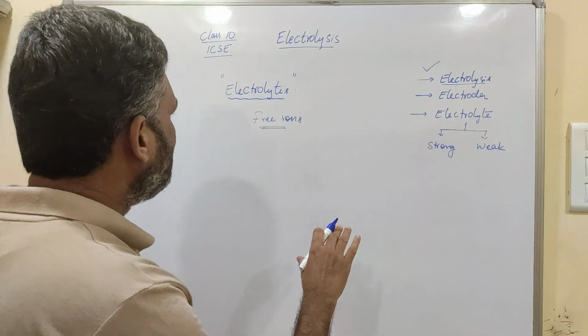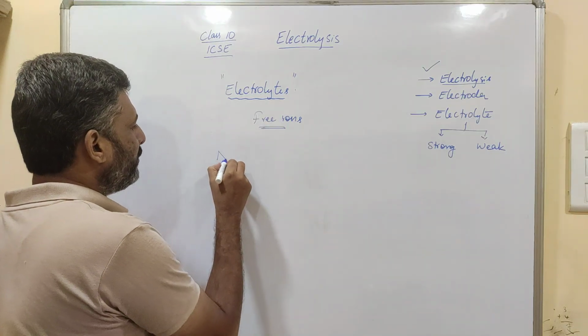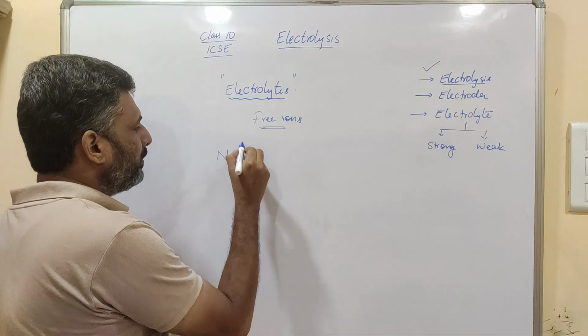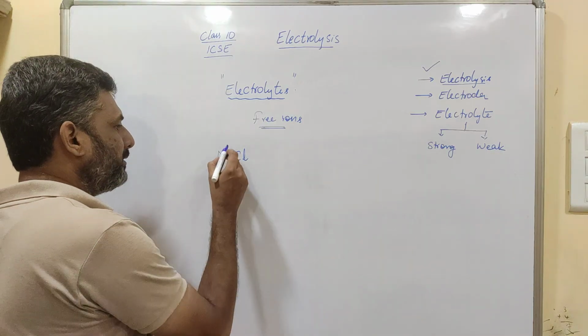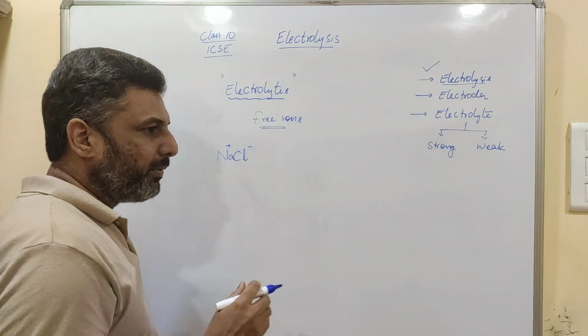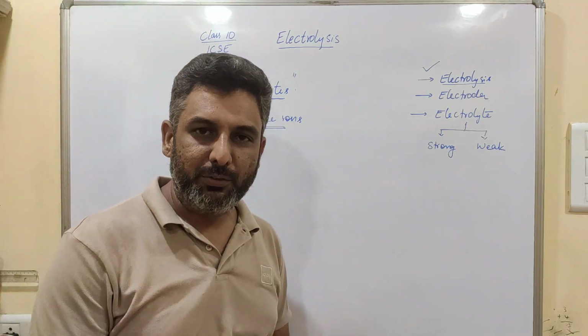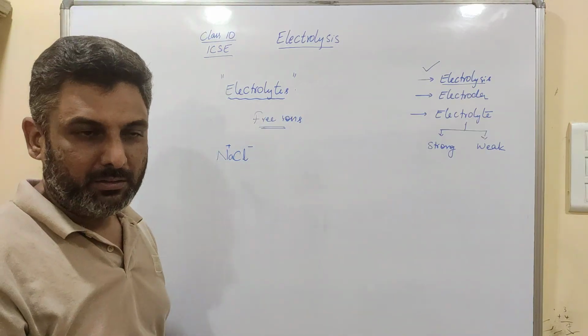So what is this dissociation? For example, take sodium chloride. Sodium chloride is an ionic compound, as we know. It contains sodium ions and chloride ions, but because of the strong electrostatic force of attraction, these ions are tightly packed.